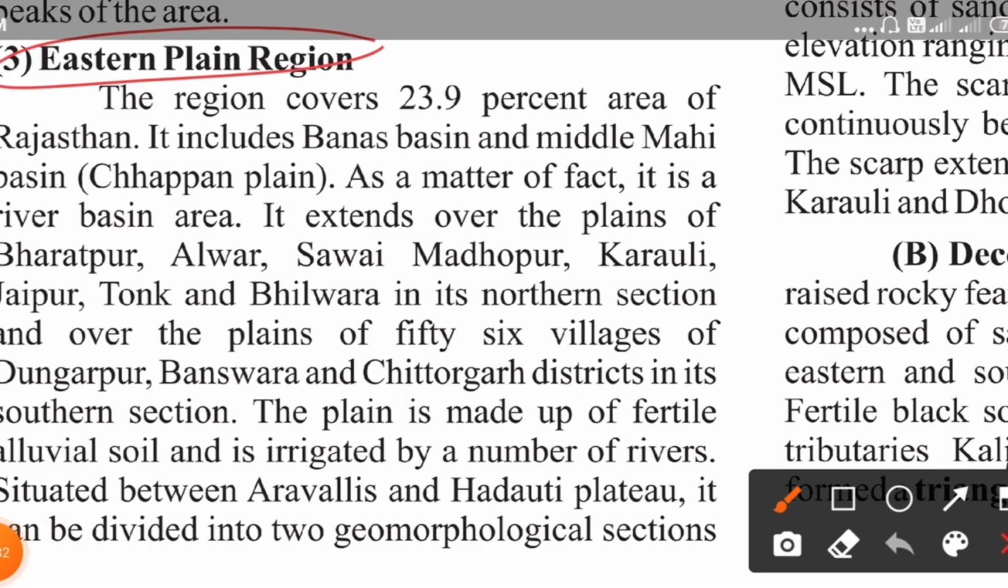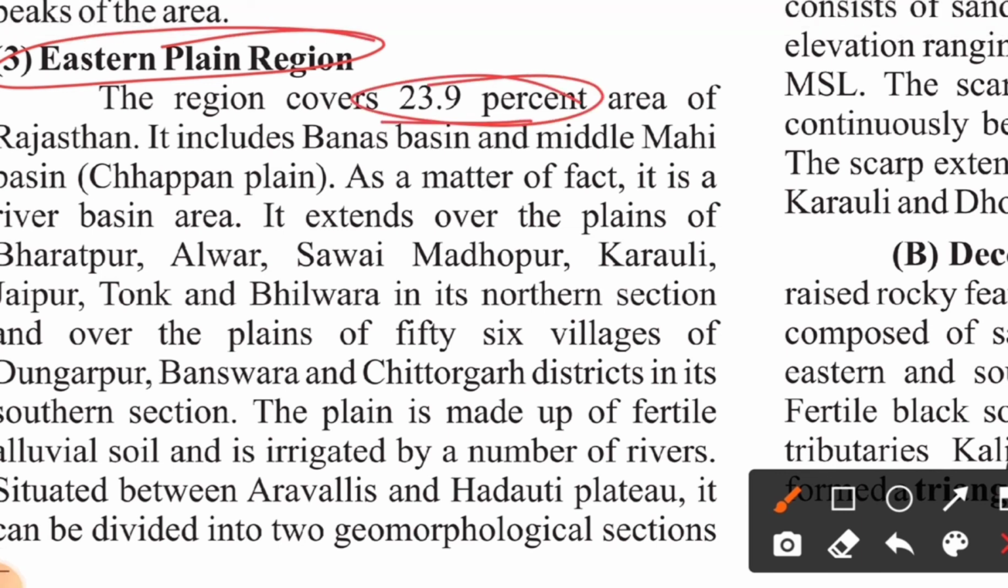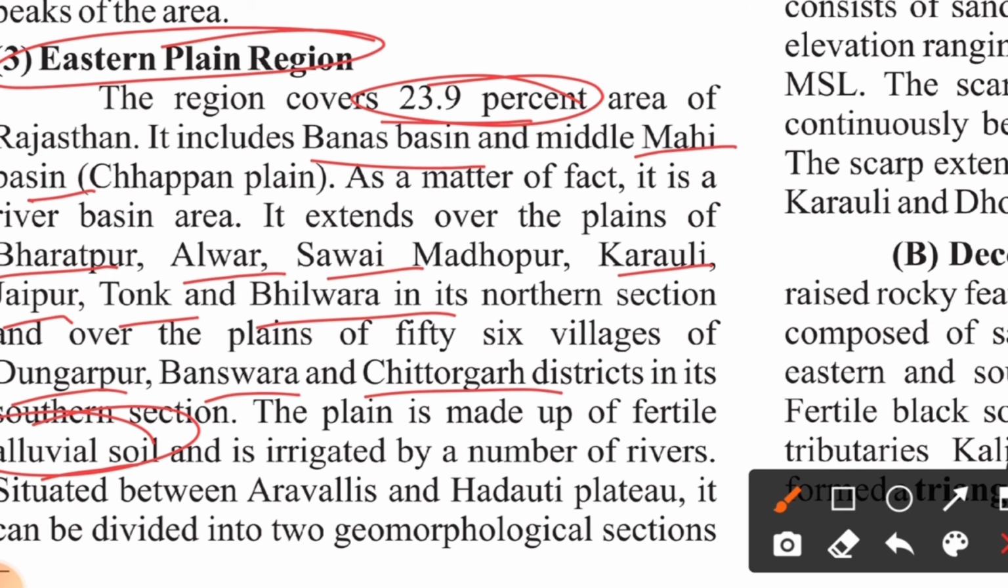Next we have the eastern plain region. The region covers around 29.3% of the area of Rajasthan. It includes your Banas basin and middle Mahi basin, and as a matter of fact, it is the river basin area. It extends over the plains of Bharatpur, Alwar, Sawai Madhopur, Karauli, Jaipur, Tonk, Bhilwara in its northern section, and over the plains of Dungarpur, Banswara, Chittorgarh districts in its southern section. The plain is made up of fertile alluvial soil and is irrigated by a number of rivers situated between Aravalli and Hadoti Plateau.